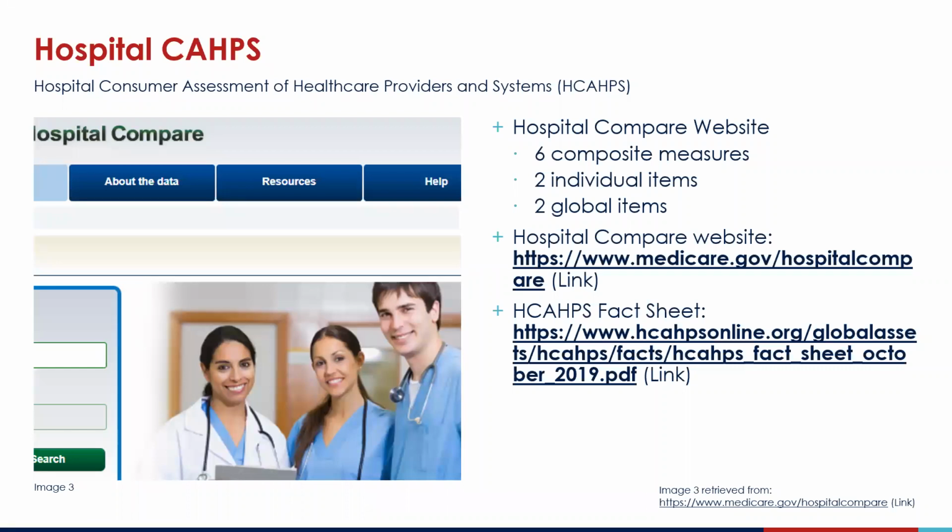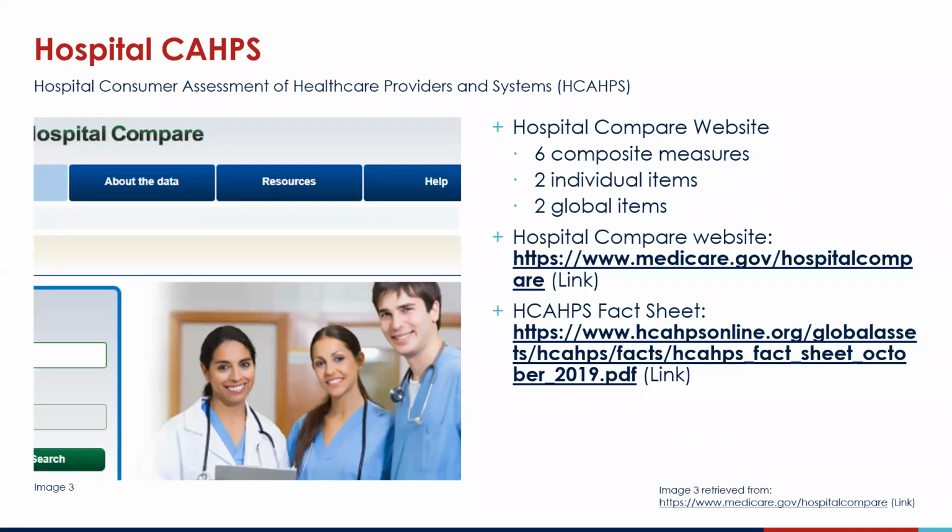Data results are shared on the CMS Hospital Compare website. The site has 6 composite measures, 2 individual items, and 2 global items. Each of the 6 composite measures is constructed from 2 or 3 survey questions. Combining closely related questions into composites really allows consumers to quickly review patient experience information while increasing the statistical reliability